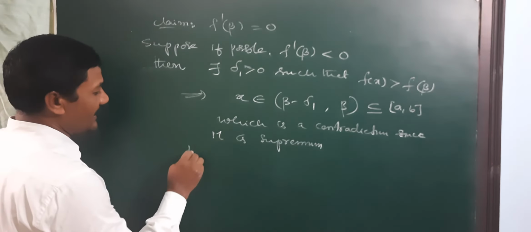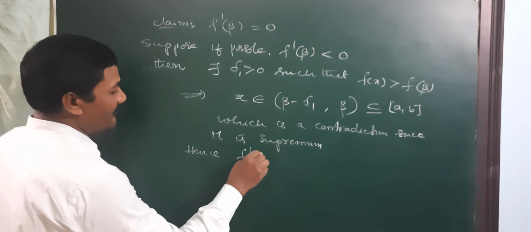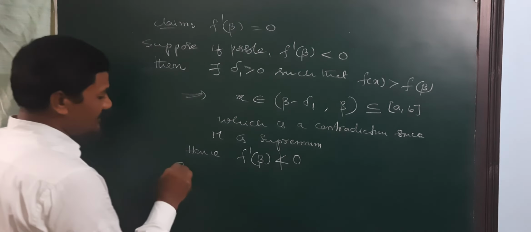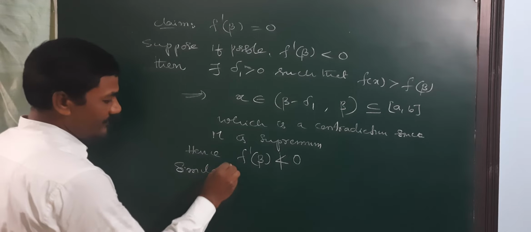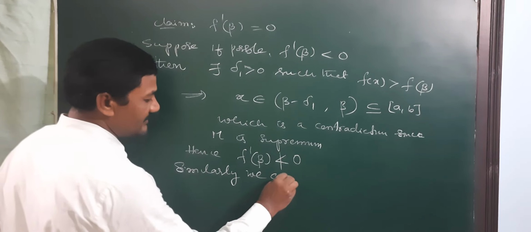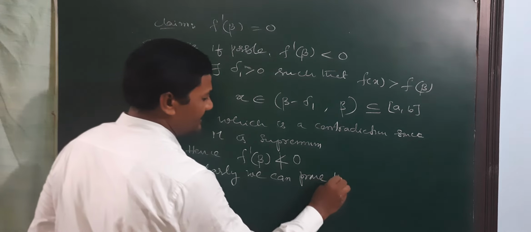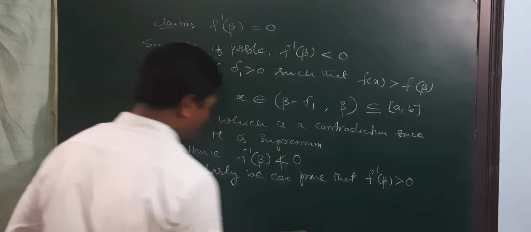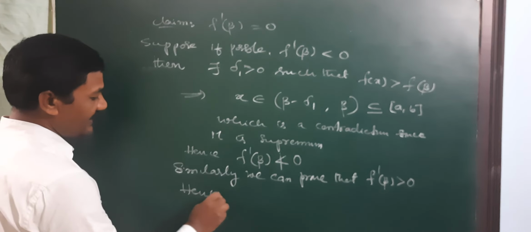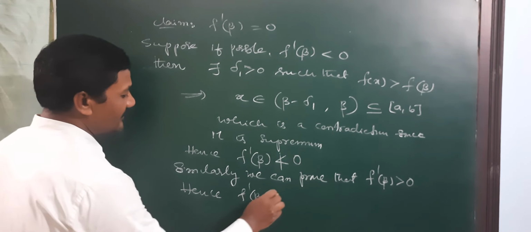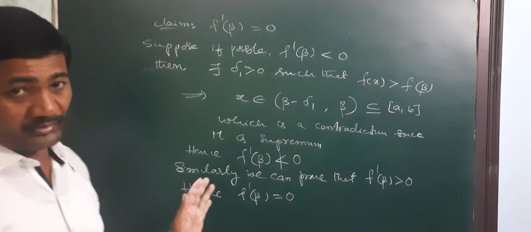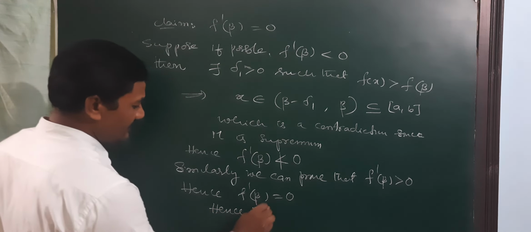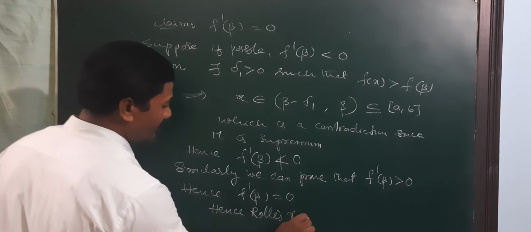Hence f dash beta is not less than 0. Similarly, we can prove that f dash beta is not greater than 0. Hence finally f dash beta is equal to 0. This is the end of Rolle's theorem. Hence Rolle's theorem is proved.